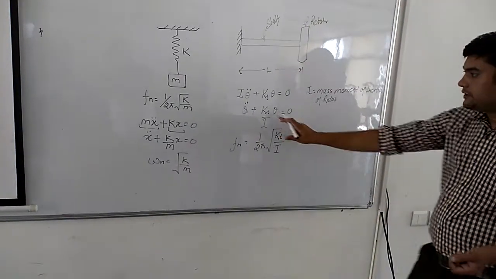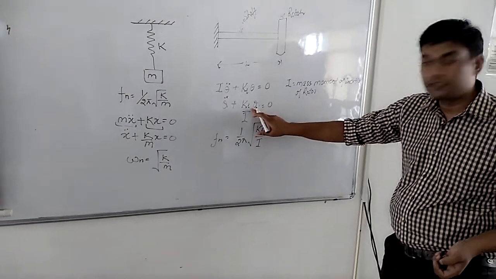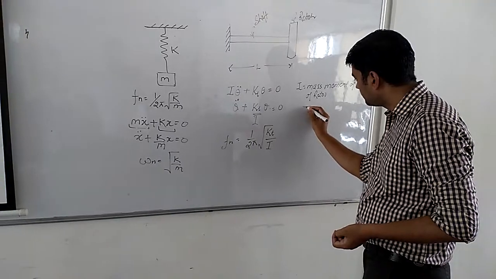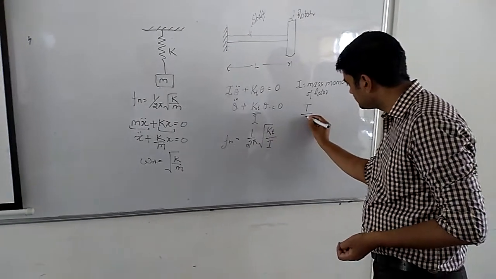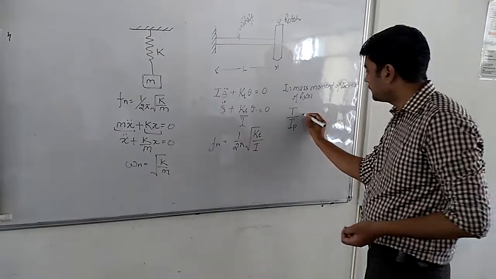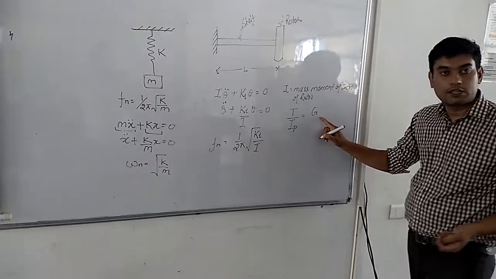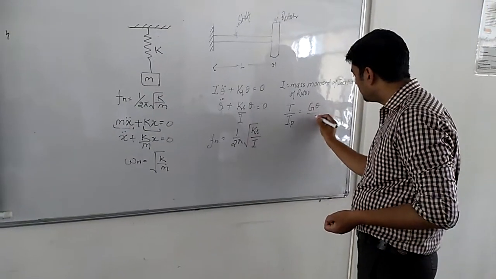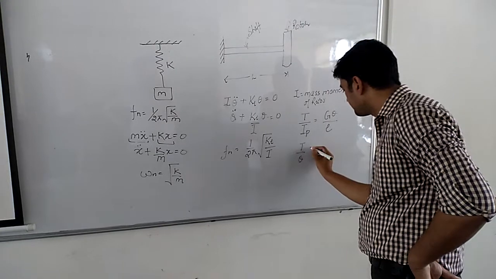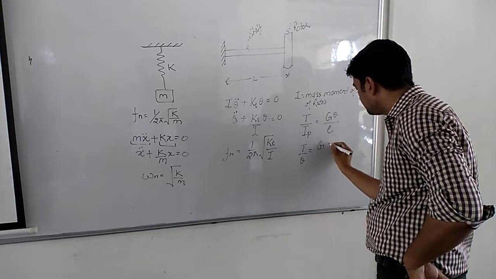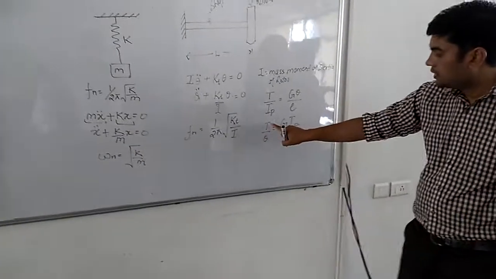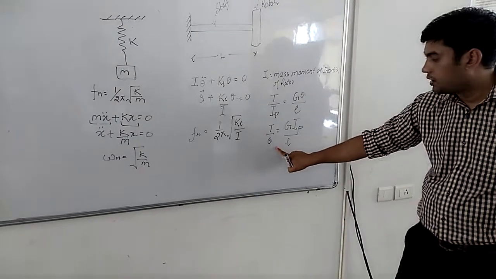Now we have to find the value of kt, that is the torsional stiffness, and for that we will be using the torsion equation. The torsion equation says that torque divided by IP, the polar moment of inertia of area, equals G, the modulus of rigidity of the shaft, into theta by L. From this we can get T by theta equal to G IP by L. This is nothing but the torque required to produce a unit angular twist.